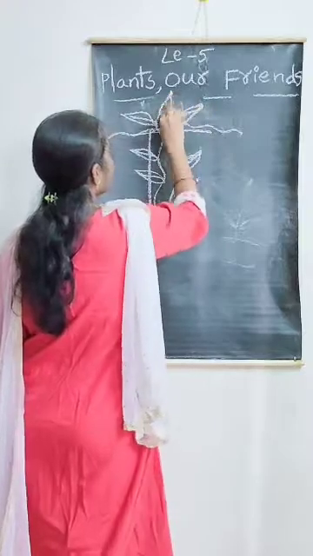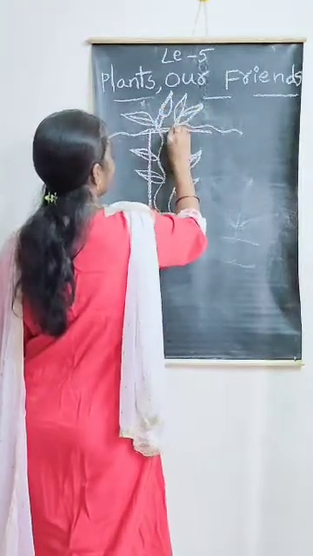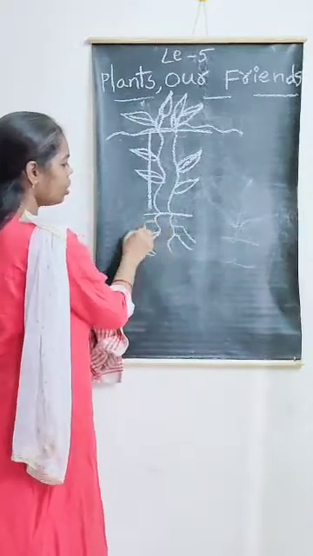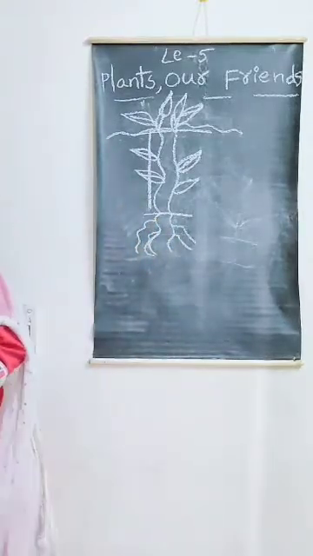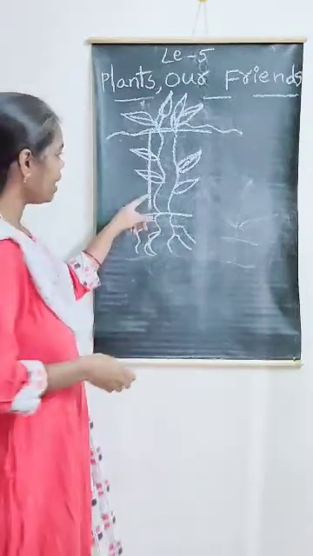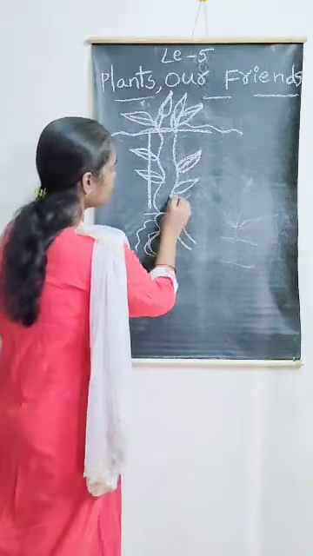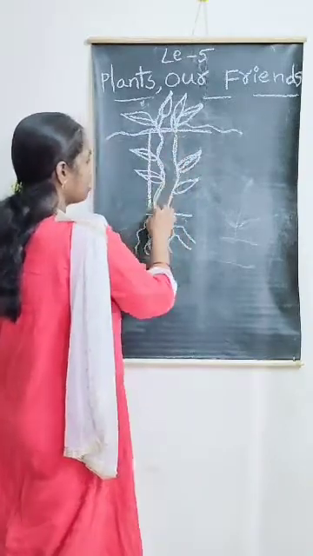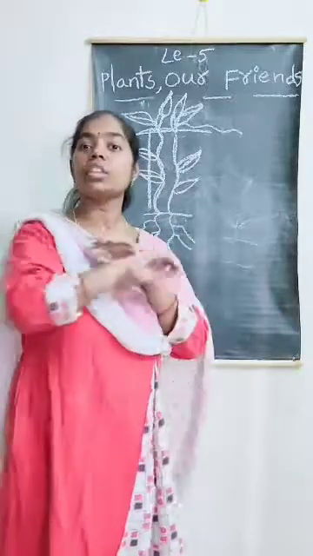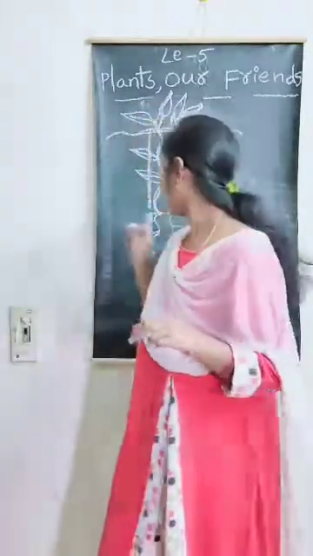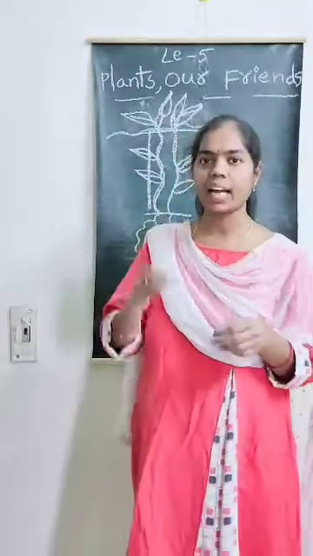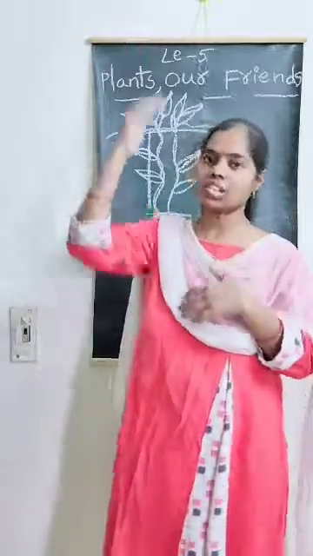What is this plant? Climber. We know about this climber. A climber has a very weak stem. See here, how is this? Very weak. And one more thing is, it can't grow straight without support. It needs support to grow straight.